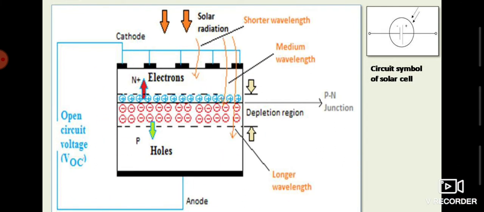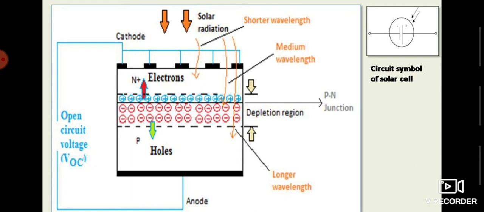The answer is, if the whole surface above the N plus region were completely covered, then the sunlight falling on the surface would not be able to get absorbed, and there would be less conversion of sunlight into electricity.